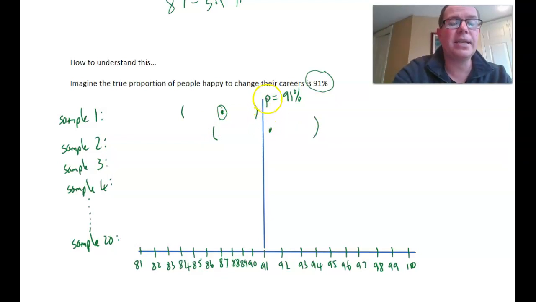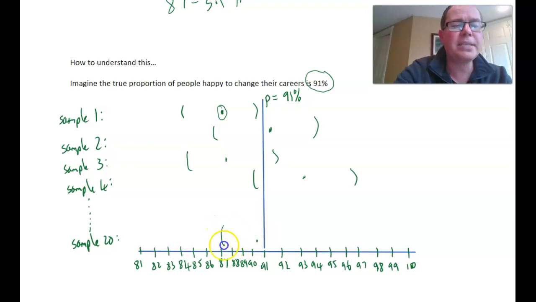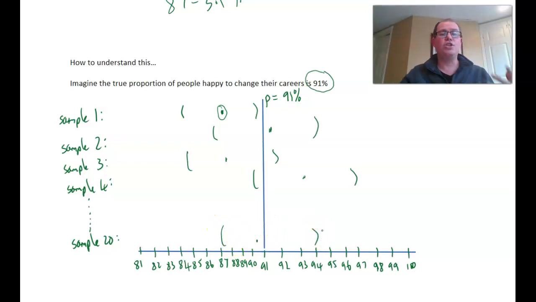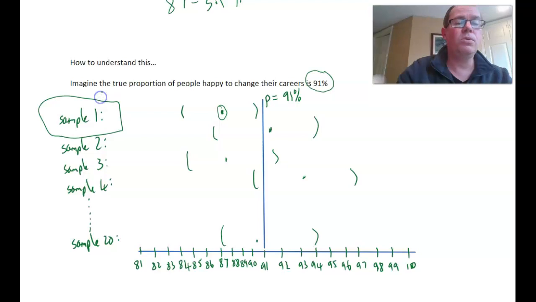You can see that the 91% is inside the interval, whereas here the 91% is outside. Let's imagine sample 3 also captured it, and sample 4 also captured it. And let's imagine all of the other samples up to 20 all captured the true proportion, apart from our first sample, which didn't. So sample 1 happened to be the only sample that did not capture.